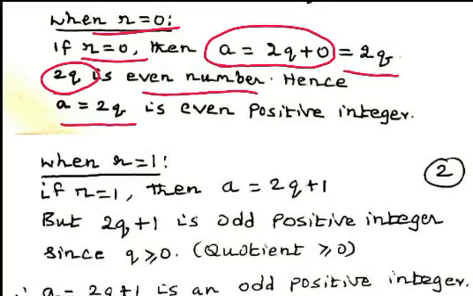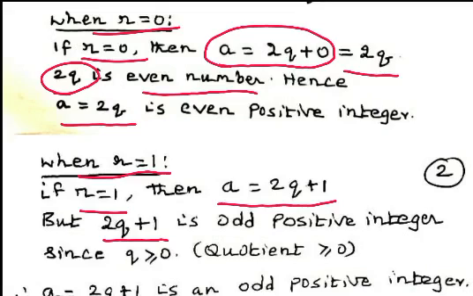Now we consider the case when r equal to 1. When r equal to 1, we can write a equal to 2q plus 1. But 2q plus 1 is an odd positive integer. It is in the form of 2n plus 1. An odd number can be expressed in the form of 2n plus 1.